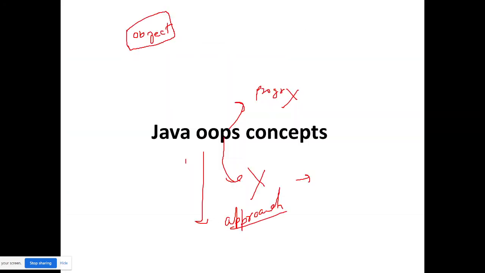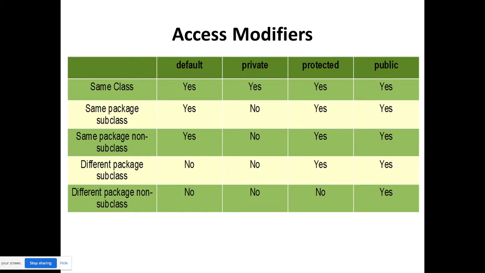Okay, so other approaches were there also. But before that we have a small topic left, that is access modifiers. What are the access modifiers? We will see four access modifiers today: one is public, one is protected, one is default, and one is private.